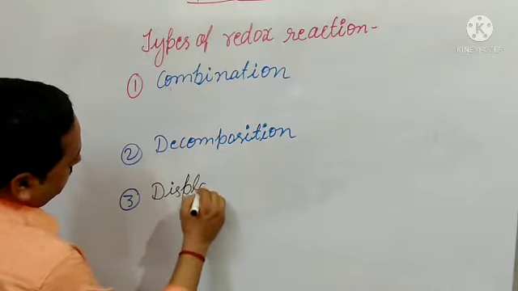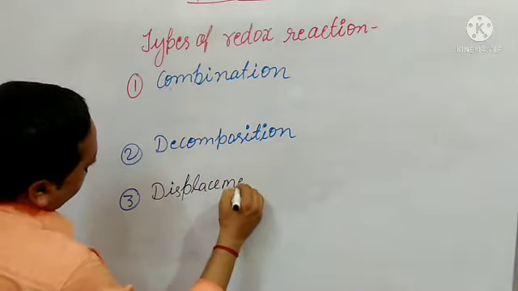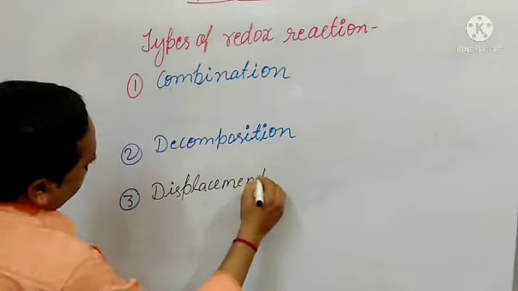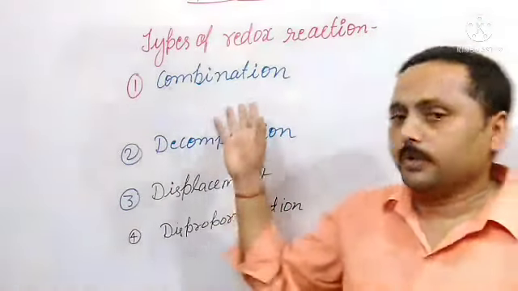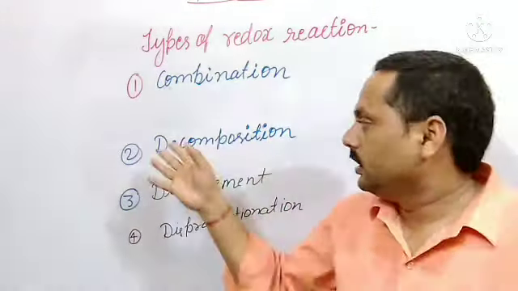And fourth is disproportionation reaction. So these are the 4 types of redox reaction. What are the types? Combination reaction, decomposition reaction, displacement reaction, and disproportionation reaction.